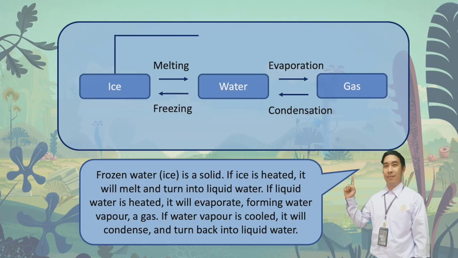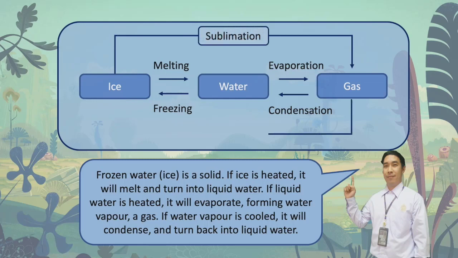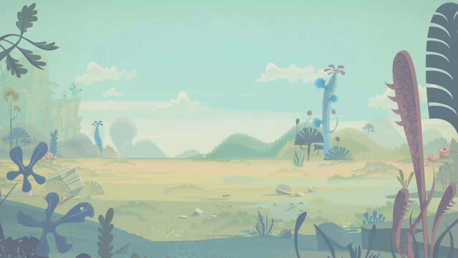And when ice, the solid state, became a gas, it's called sublimation. When gas became a solid state, or ice, it's called deposition. And class, I prepared a video for additional information about the properties of water. Let's go! Let's watch it!